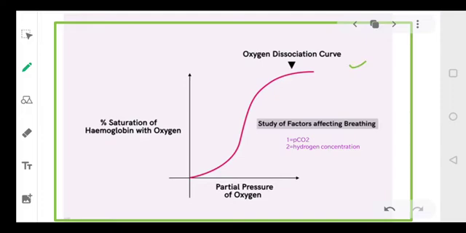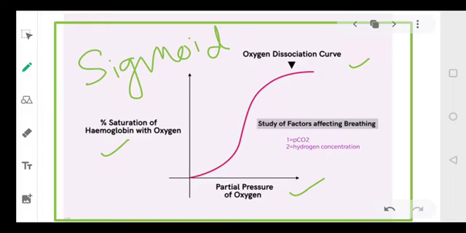Now you must have seen this curve. This is called the oxygen dissociation curve. When we plot the partial pressure of oxygen against the saturation of hemoglobin with oxygen, we will observe this kind of curve. It is called an S-shaped curve or a sigmoid curve. If the partial pressure increases, the saturation level increases, and the amount of oxygen present increases.